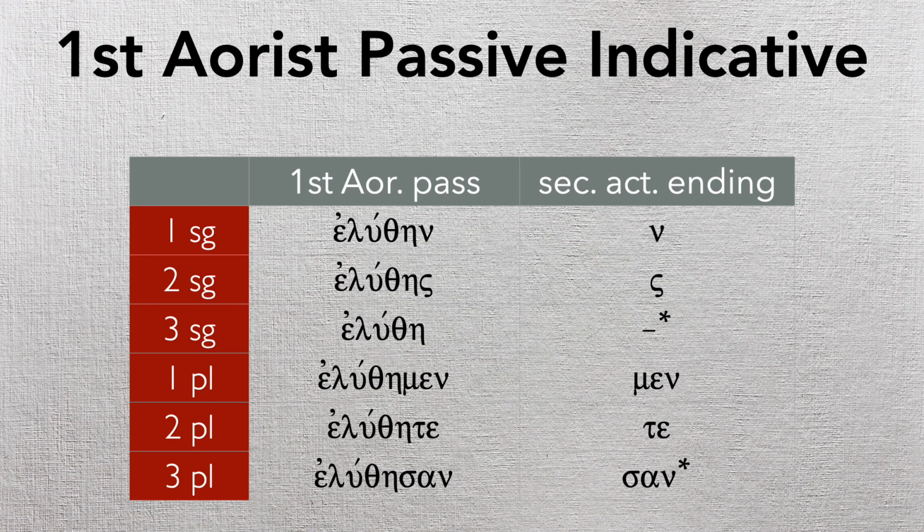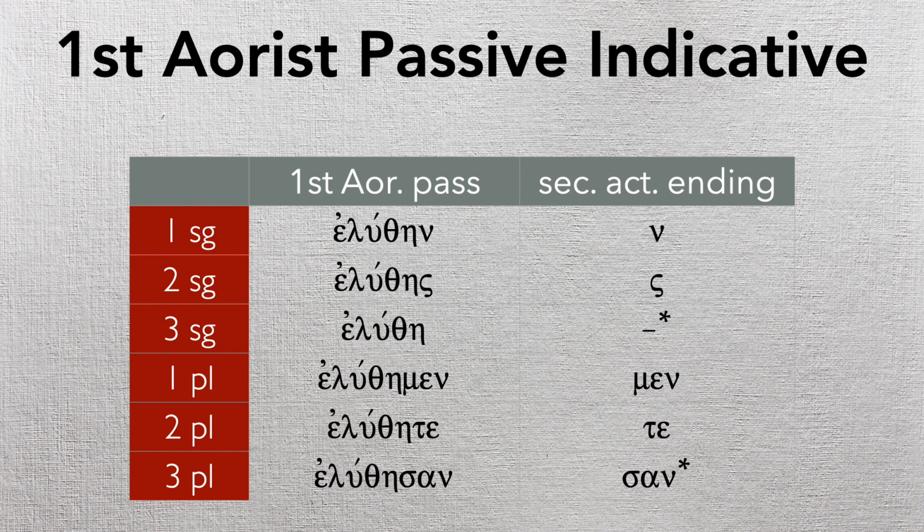All right, so let's look at the paradigm. Here's what the paradigm looks like. Eluthane, eluthase, eluthe, eluthamen, elutheta, eluthason. Okay? So relatively straightforward with the exception of third person plural, which is a little bit different. Okay? We have son on the end there. Okay? That's new. Notice we don't have a movable nu on the third person singular. But other than that, pretty straightforward.